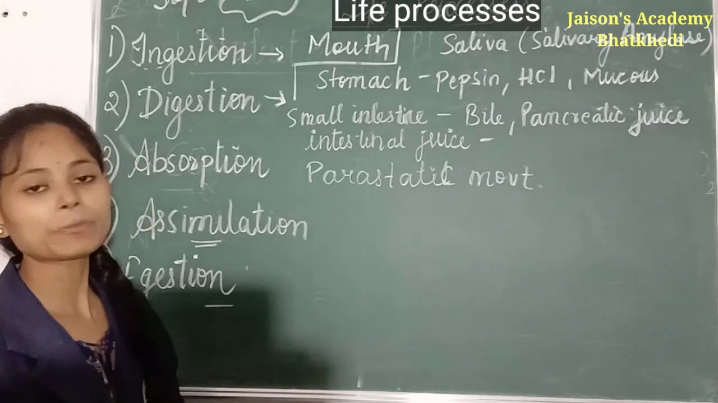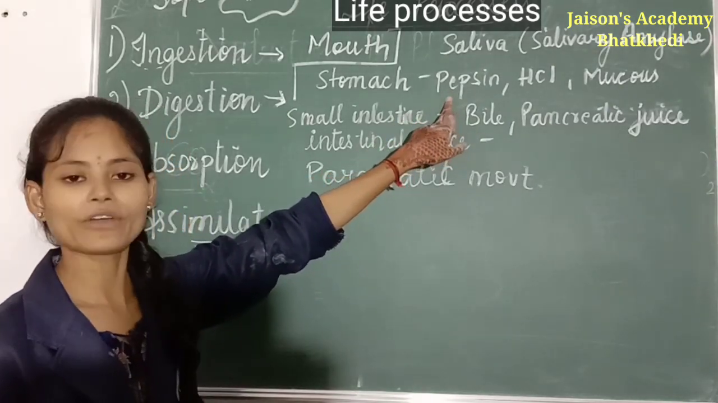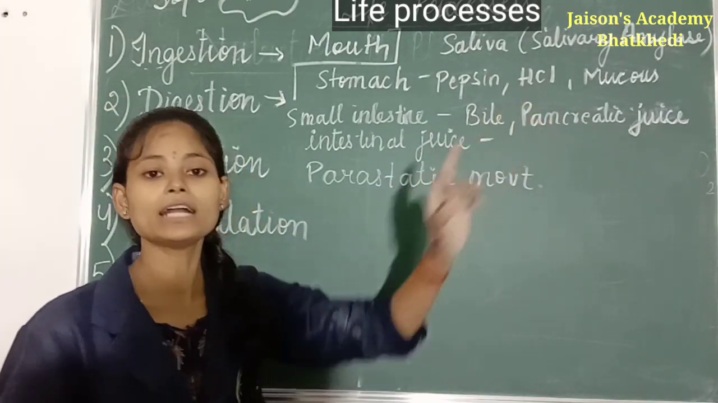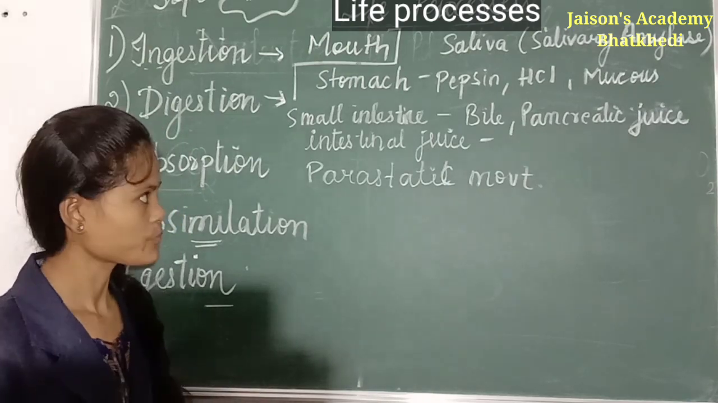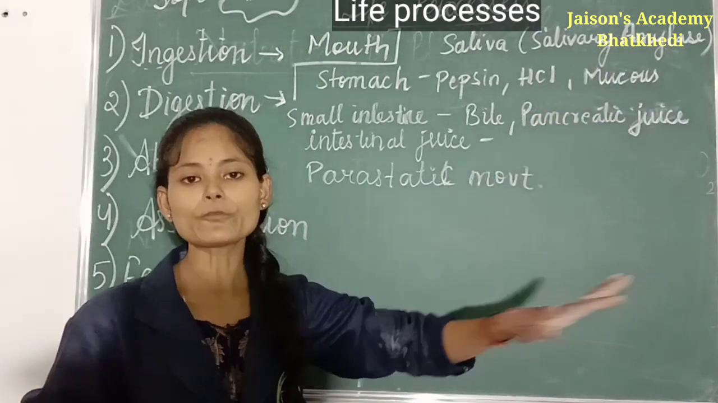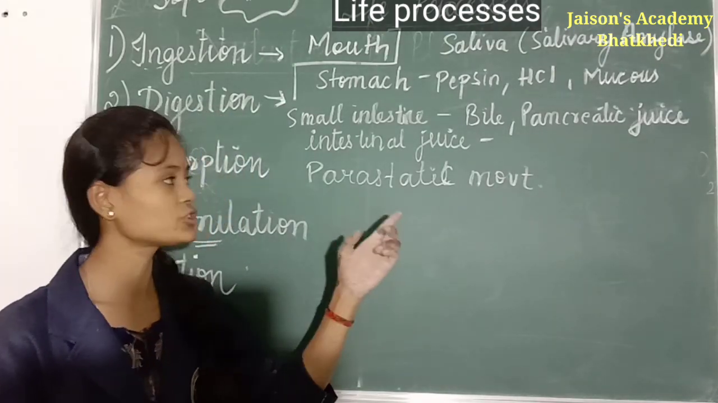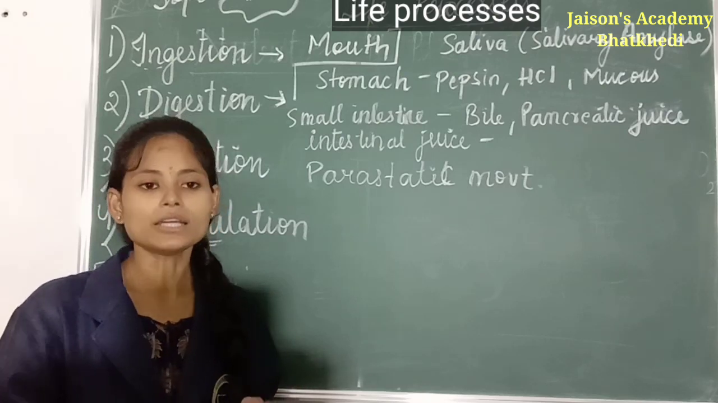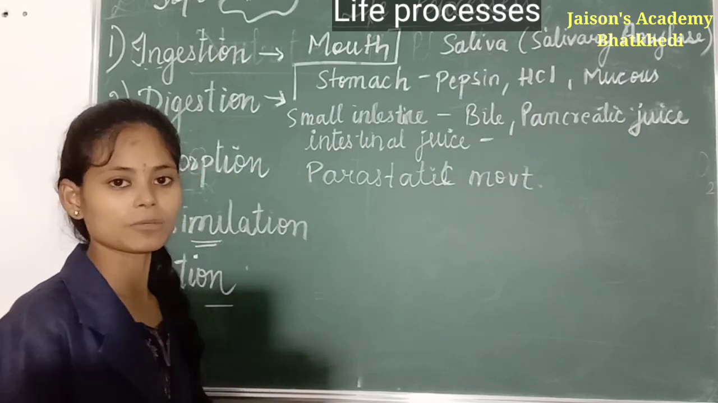Now what is the role of pepsin? Pepsin helps in the digestion of proteins. What is the role of HCl? First, it provides the acidic medium. Secondly, it helps in killing the bacteria which enter our body through our food. Third, mucus. The work of mucus is to protect our stomach wall from the HCl acid. Since this acid is very concentrated, it can damage our wall if mucus is not present inside our stomach.